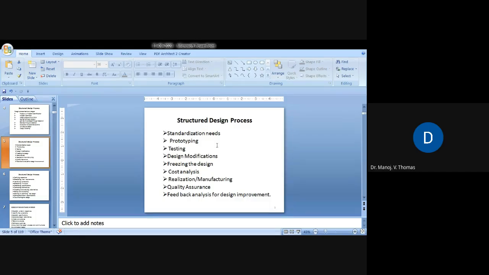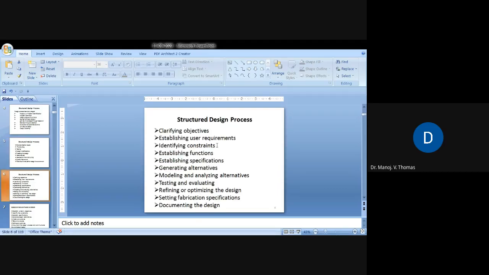Then prototyping, then testing the prototype. Design based on the testing of the prototype. Sometimes we may get feedback: okay, this feature has to be improved, that has to be improved. So that will come into design modification. You'll have to slightly modify the design again. We'll go back to that, and then finally iterate the prototyping and testing again. Then finally we'll freeze the design. Then cost analysis, realization, manufacturing, quality assurance, then feedback analysis and design improvement, all those things are happening. So these are the various stages.